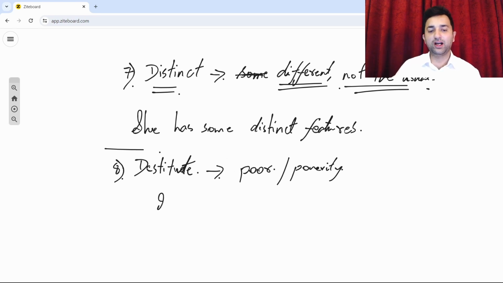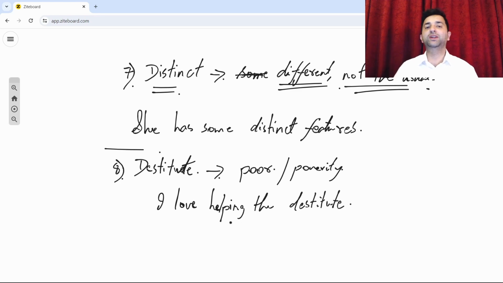For example, I love helping the destitute. That means I love helping poor people. All right, that is the meaning. So the word destitute refers to people in poverty or poor people. All right, a couple more words, guys.